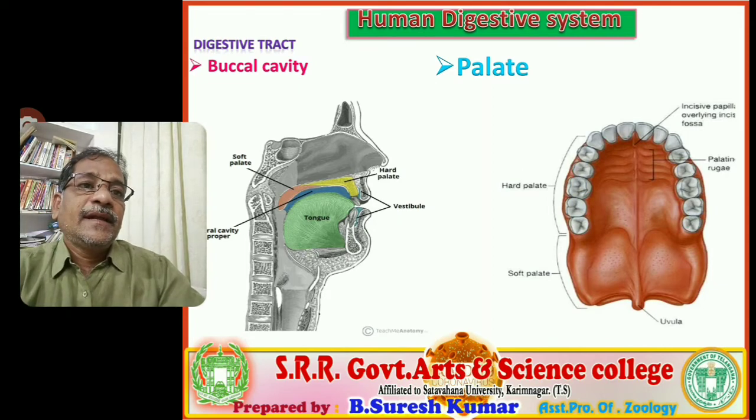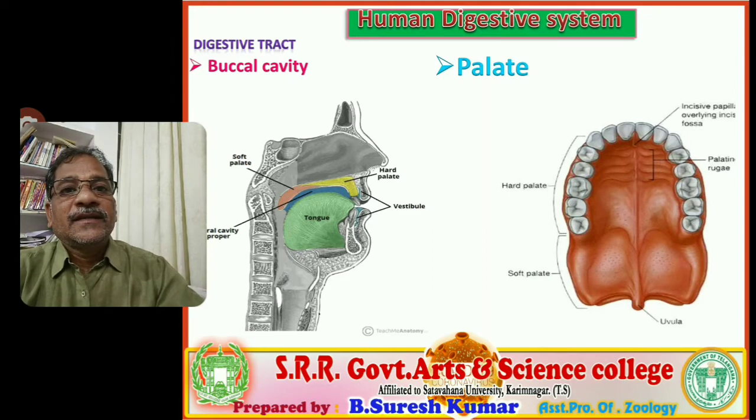In the anterior region, the palate is very hard. You can feel it with your tongue. You touch the palate towards the anterior side. It's very hard. So that is hard palate. And on the hard palate, grooves and ridges are present. So what are those ridges called? Rugae. In ruminants, in herbivores, they are abundantly present.